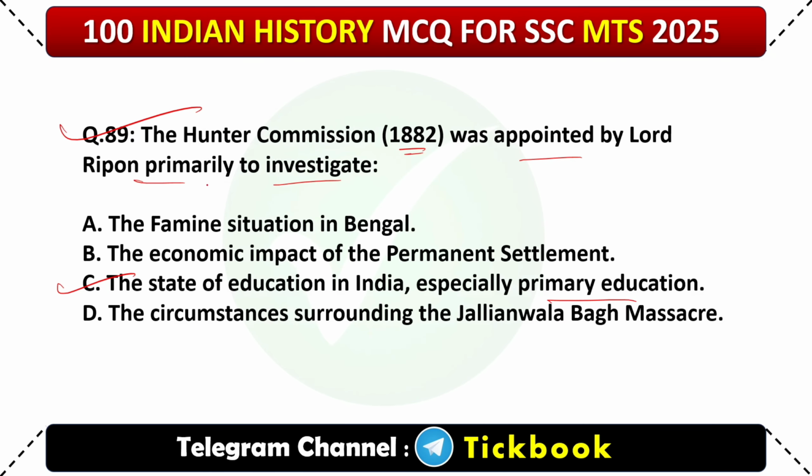I think it's question number 89. Option number D is the correct answer. The circumstances surrounding the Jallianwala Bagh massacre. The Hunter Commission 1882 was appointed by Lord Ripon primarily to investigate the circumstances surrounding the Jallianwala Bagh massacre.